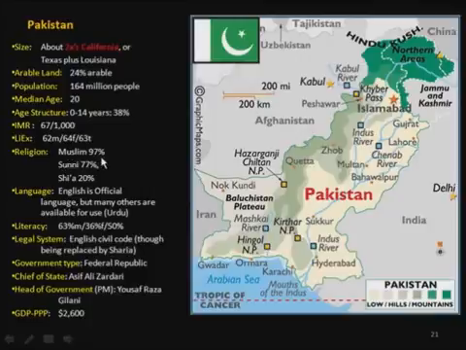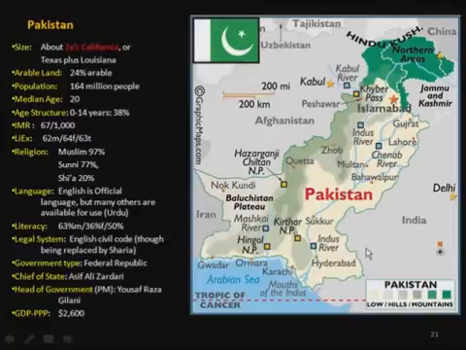And as I stated earlier, 97% of the population is Muslim. Most of the population are Sunnis. The Shia represents about 20% of the population. The Shia portion of the population tends to live in the southern part of Pakistan near the Iran border.